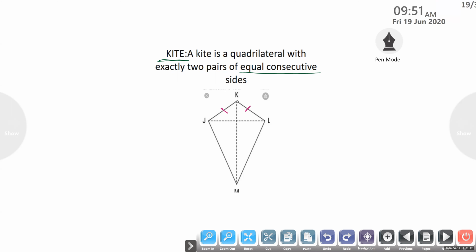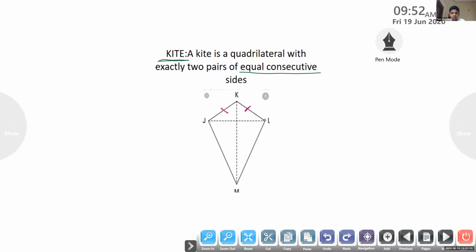Here, all of you unmute your audio, some disturbance is coming. Mute your audio, all of you. Here, JK and LK, or KJ and KL, are equal and they are consecutive also. What is the meaning of consecutive? Switch on your video, mute your audio. Tom, what is the meaning of consecutive?